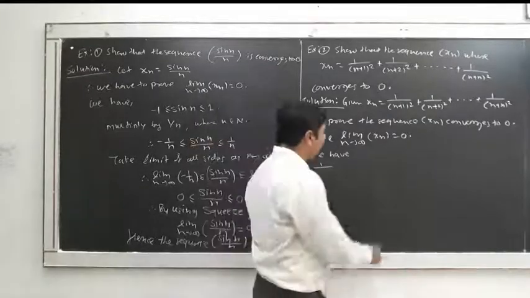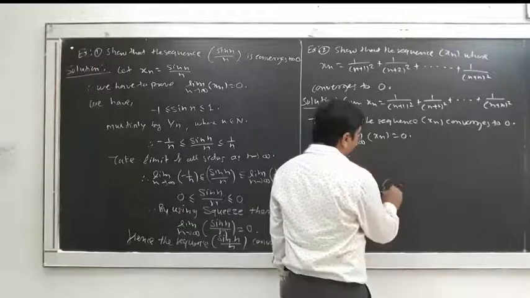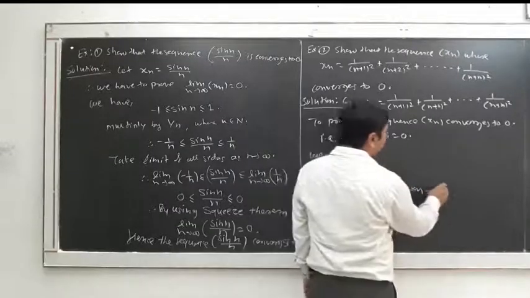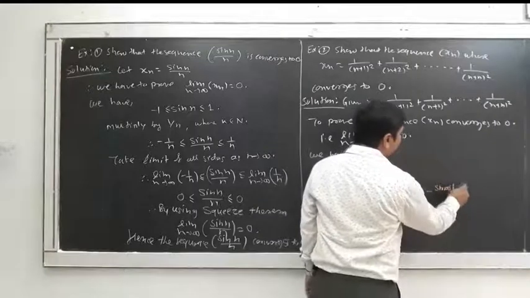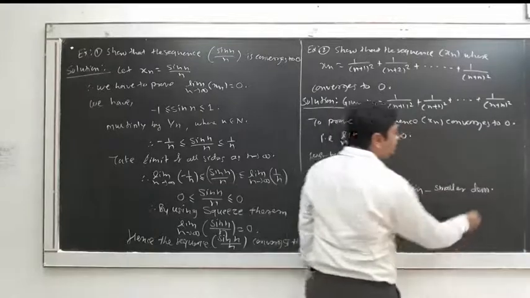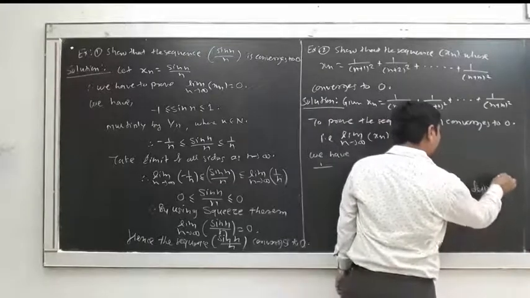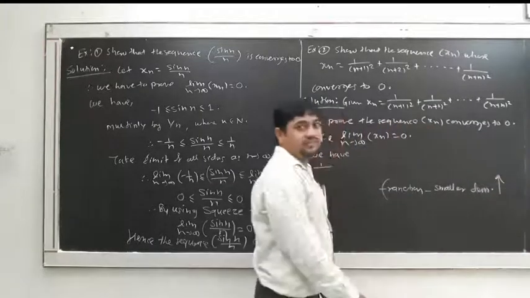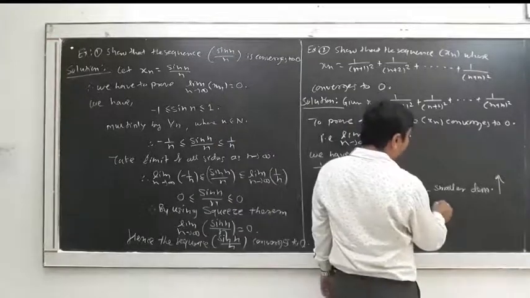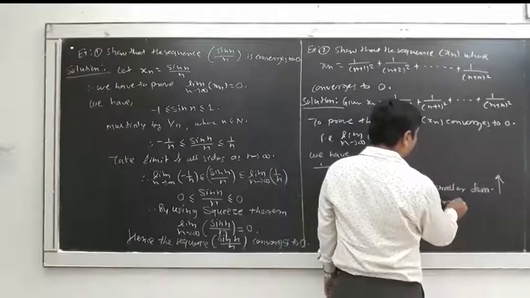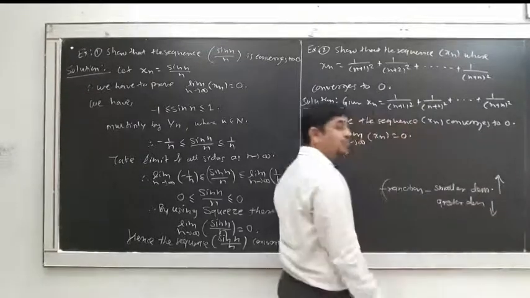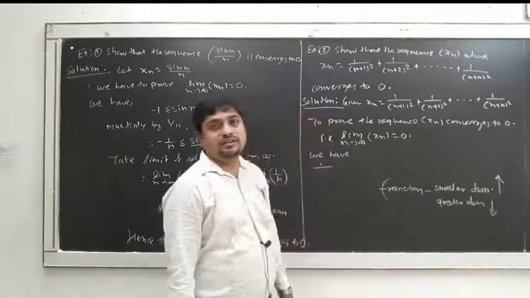That is, if you have any fraction, a smaller denominator means the number increases, and a greater denominator means the number decreases.